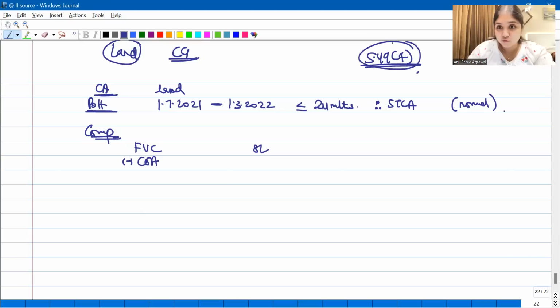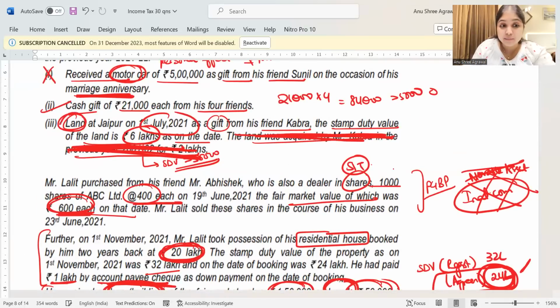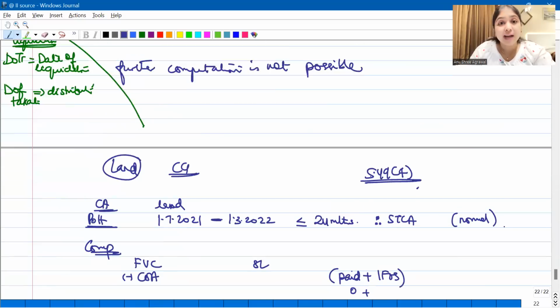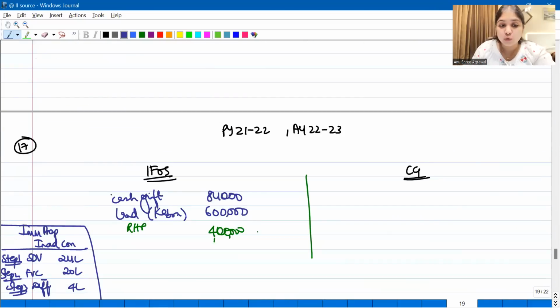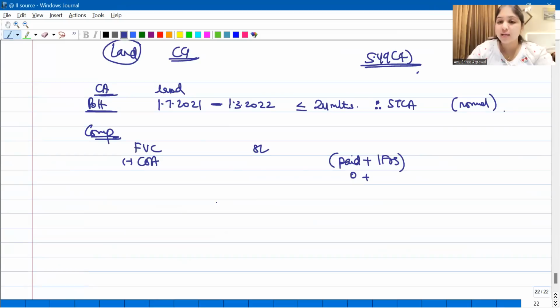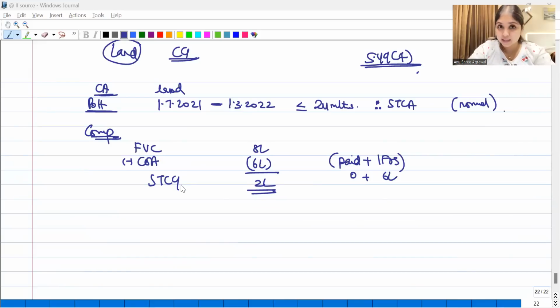In 49 subsection 4 cases, what will be the cost of acquisition? Cost of acquisition will be whatever amount the assessee had paid to acquire this asset plus whatever was taxable for him under IFOS. Tell me, when the assessee got this land, did he pay anything? No, he got it as a gift. So he paid nothing. Plus, what was taxable for him under IFOS? Relating to this land, how much did we tax him under IFOS? 6 lakhs we taxed him under IFOS. So his cost of acquisition is going to be 6 lakhs. No cost of improvement. So 2 lakhs is going to be his short-term capital gain, his normal rate short-term capital gains.